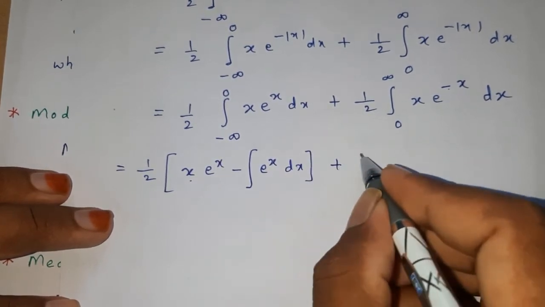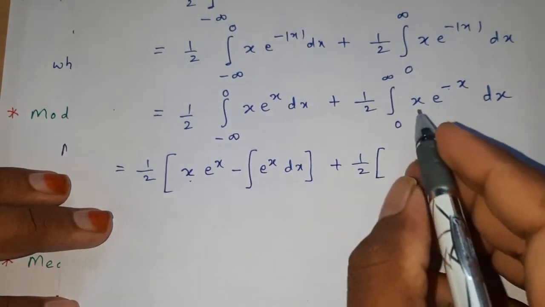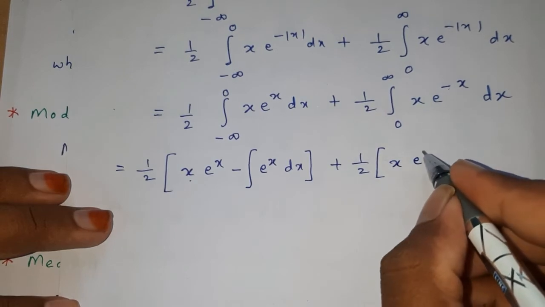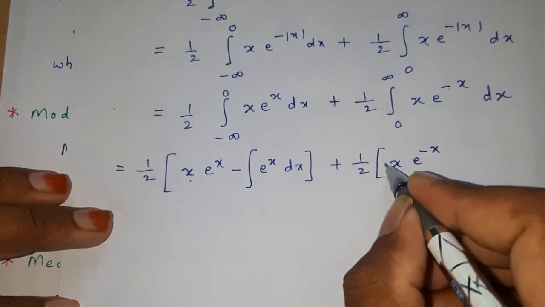Okay, limits are... 1 by 2 into x e power of minus x. Here also, as per the UV formula, u into v, x into e power of minus x.